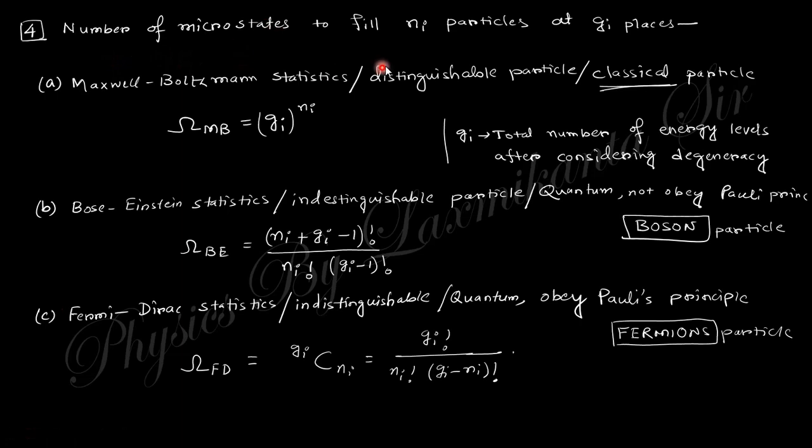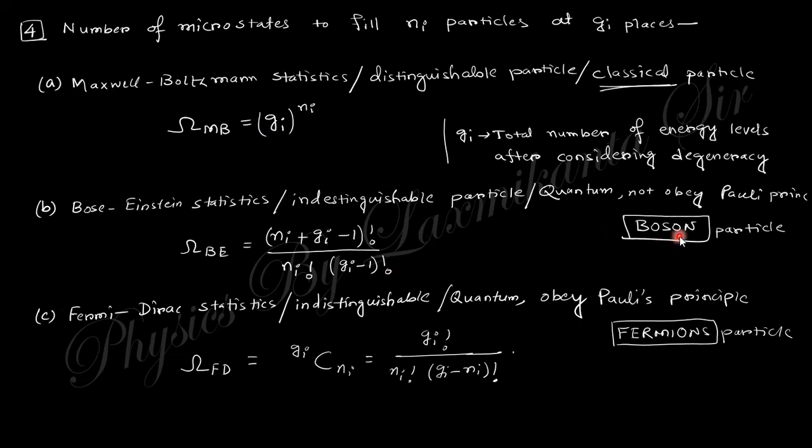This case is the number of microstates to fill Ni particles in Gi places. There are Gi places, which is called the degeneracy, and Ni particles. Then the number of microstates will differ for different statistics. In Maxwell-Boltzmann statistics, this will be Gi to the power Ni. Gi is the total number of states at the energy level after considering degeneracy. In Bose-Einstein statistics, this will be (Ni plus Gi minus 1) factorial divided by Ni factorial times (Gi minus 1) factorial. This is for bosons.